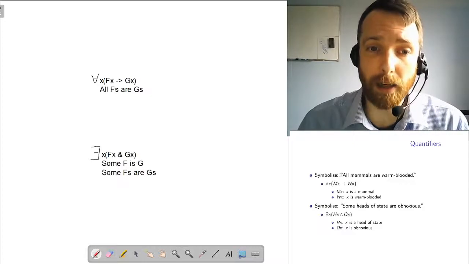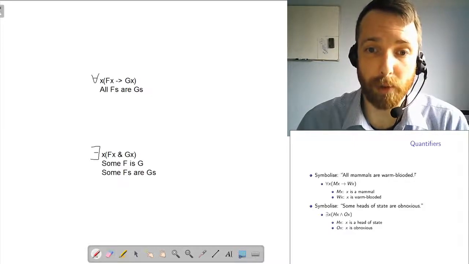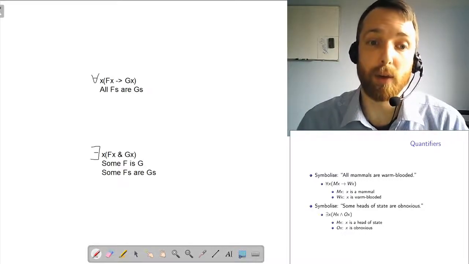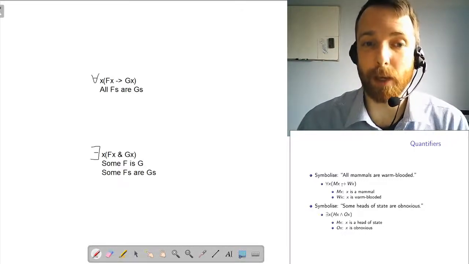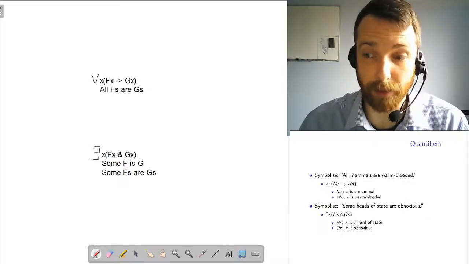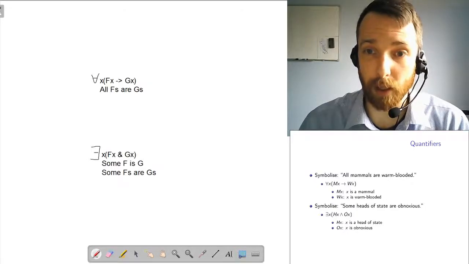So any sentence of the form all mammals are warm-blooded is going to wind up looking like for all X, if X is a mammal, then X is warm-blooded. We talked about that a bit at the end of the last video. But in general, this is the pattern you'll see.